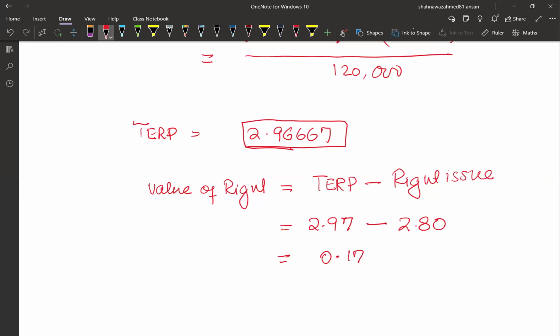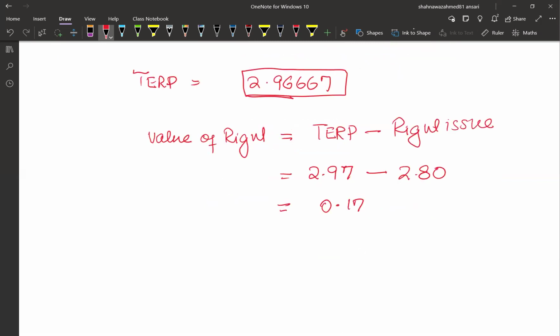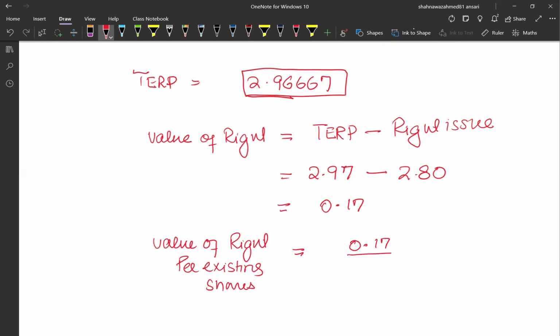This is the value of the right. And that right has been given against 5 shares. So if we need to find the value of the right per existing share, the terms are 1 for 5, so we'll divide this by 5, and this will give us a figure of value of right per existing share, 0.034.